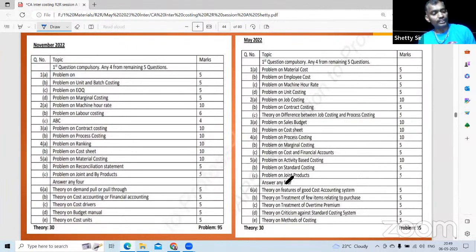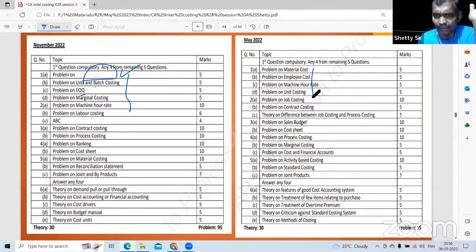Recent examination question papers. Question number 1, it is a problem on batch cost. Okay, question number 1A, batch cost. So again, single costing, batch costing, EOQ, a variety of topics. If you ask about the first question, all problems will come.